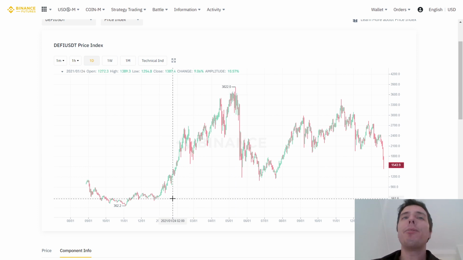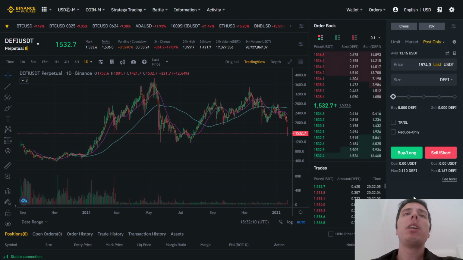Now, it is very volatile. Still, it is crypto, just a basket of cryptocurrencies instead of just one. And it is of a specific sector. I think it's very cool, and I think Binance should do more of these indexes for different sectors of the crypto economy. So here's the actual trading page.